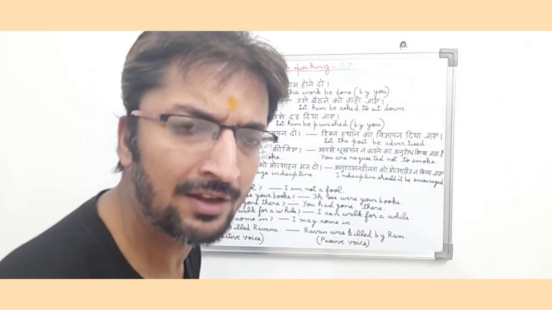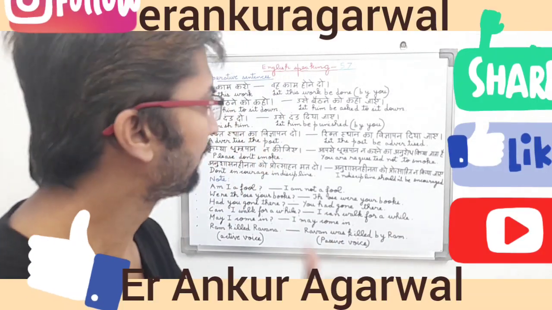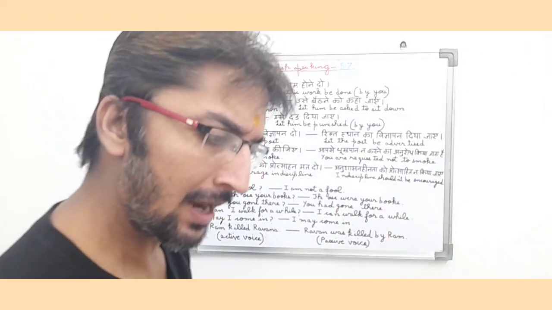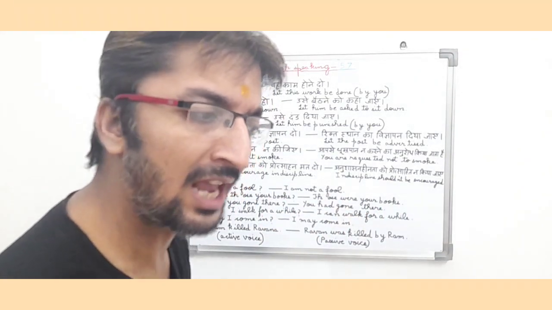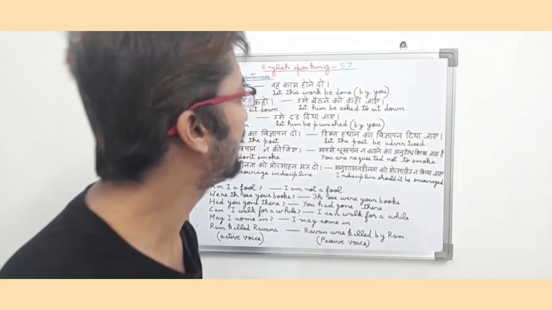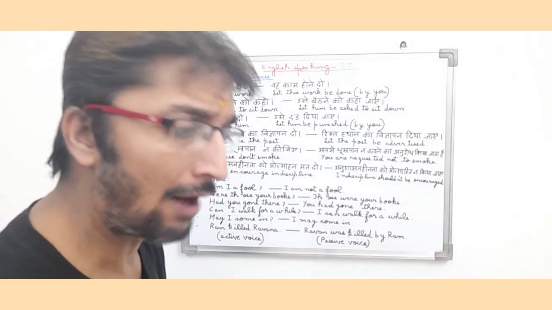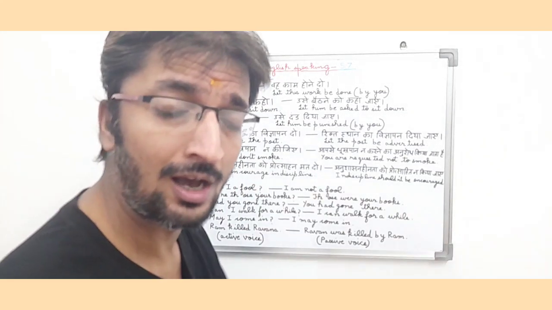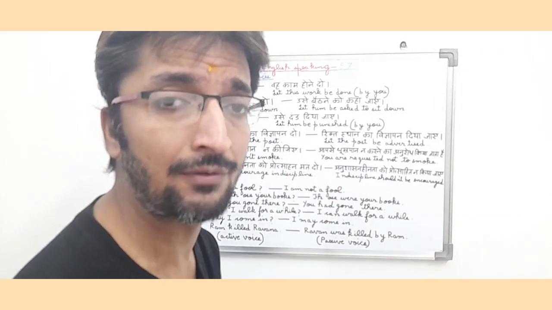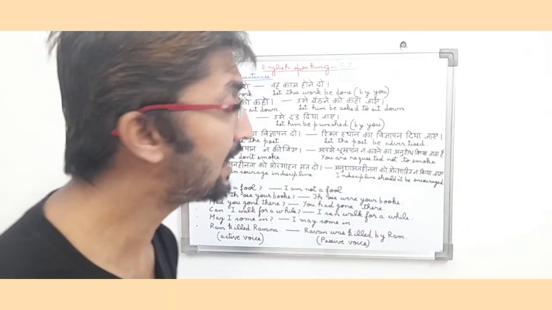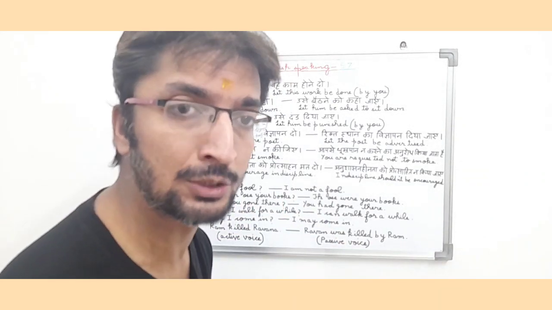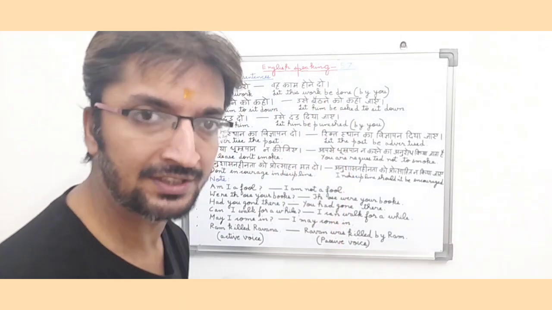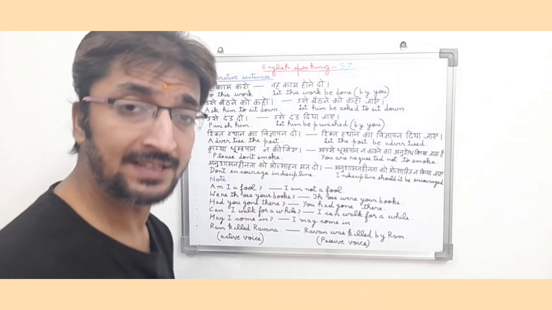Friends, recently we had started our English speaking course, and in that course I had completed 56 lessons of it. And in part 56 we were discussing active and passive voices. So friends, today we are going to start our English speaking part 57, and we are going to discuss how to use imperative sentences in our English language. So friends, let's start our English speaking part 57. English speaking part 57, imperative sentences.